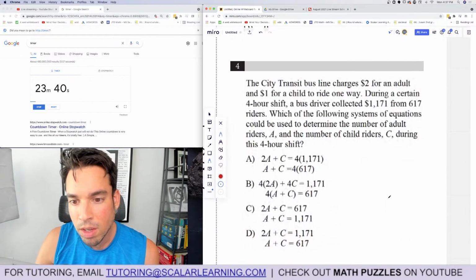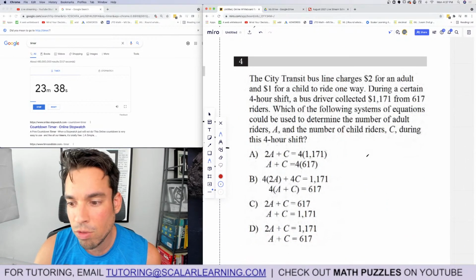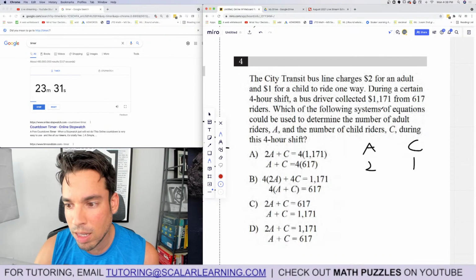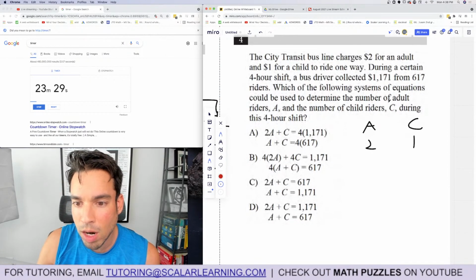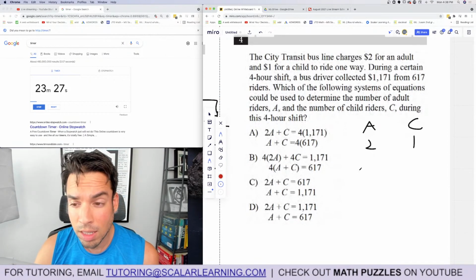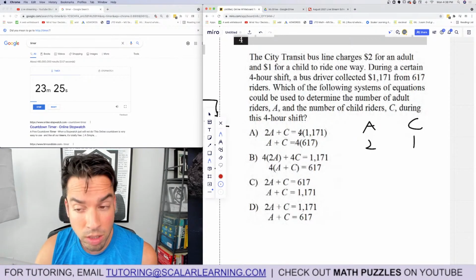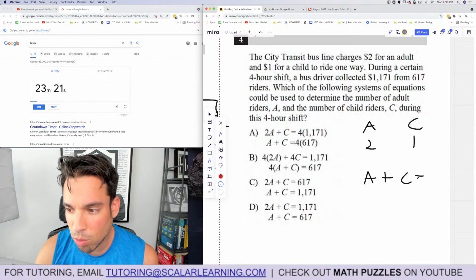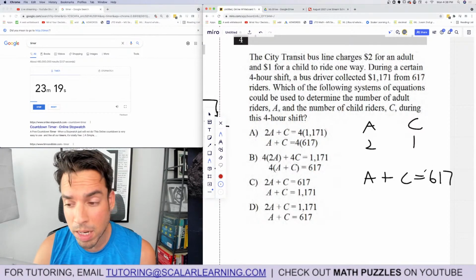Function notation. The city transit bus line charges $2 for an adult and $1 for a child to ride. During a certain 4-hour shift, the bus driver collected $1171 from 617 riders. Okay, let's set this up as a system of equations because that's what they want. They don't want us to solve. So we've got A plus C equals 617 because that's the total amount of people, and I already know that.